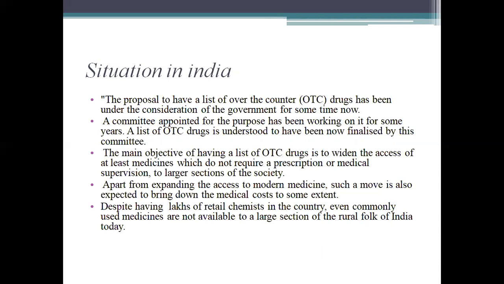The main objective of having the list of OTC drugs is to widen the access of at least medicines which do not require a prescription or medical supervision to larger sections of society. Apart from expanding the access to modern medicine, such a move is also expected to bring down the medicine cost to some extent. Despite having lakhs of retail chemists in the country, even commonly used medicines are not available to a large section of rural folk of India today.